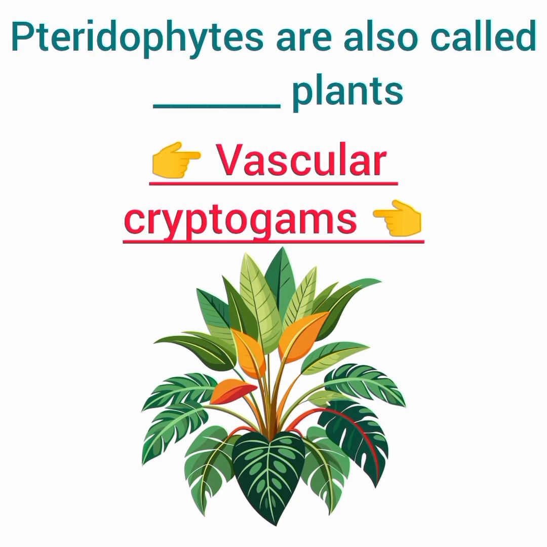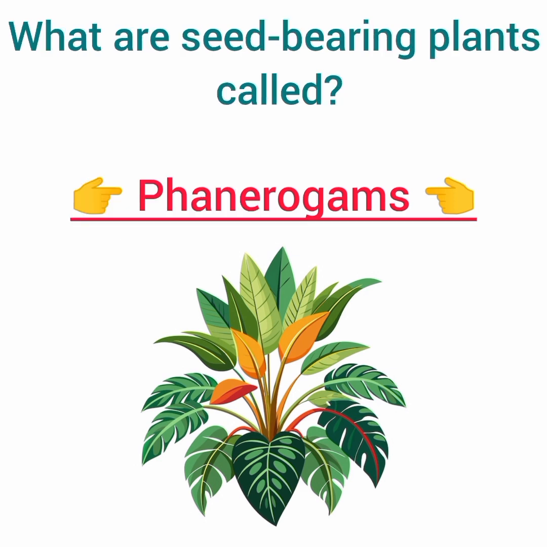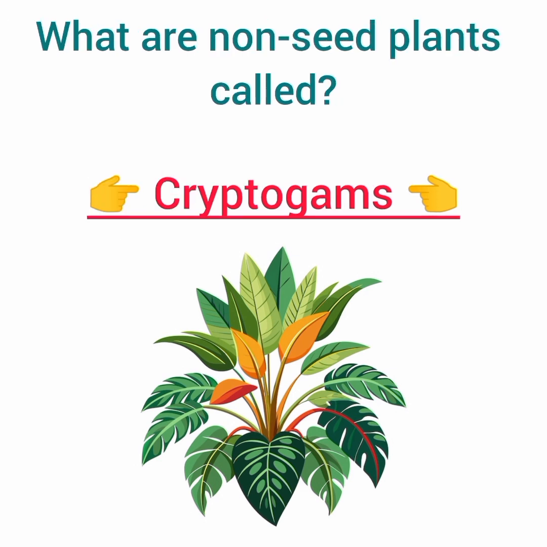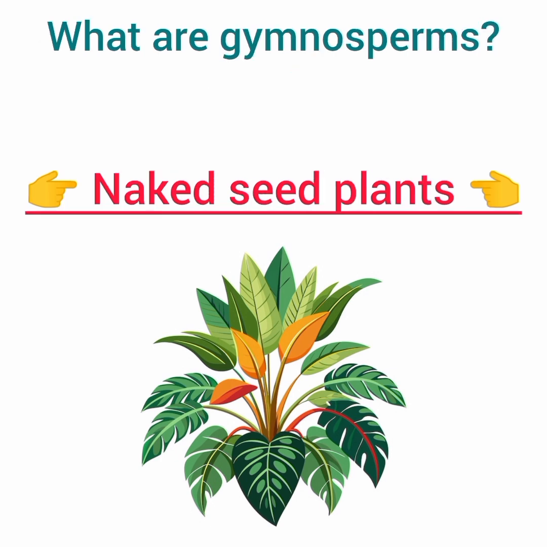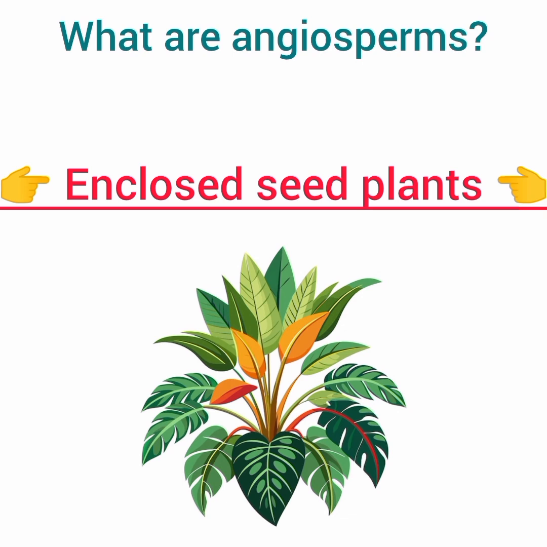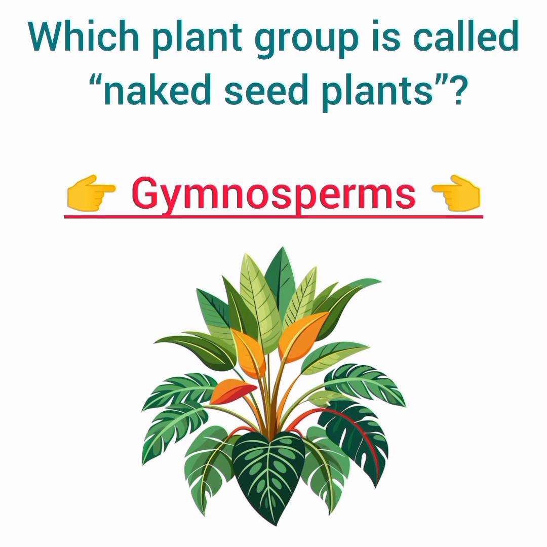Pteridophytes are also called what plants? Answer: vascular cryptogams. What are seed-bearing plants called? Answer: phanerogams. What are non-seed plants called? Answer: cryptogams. What are gymnosperms? Answer: naked seed plants. What are angiosperms? Answer: enclosed seed plants.